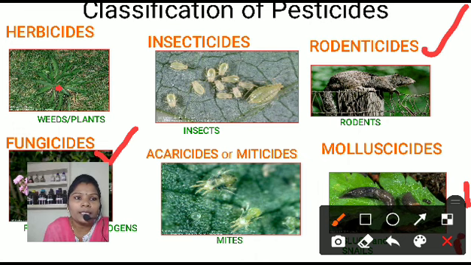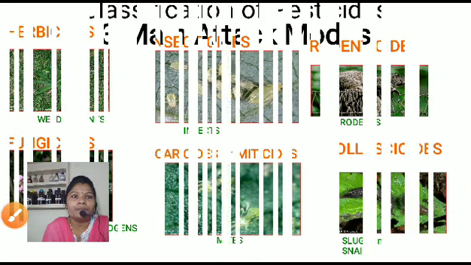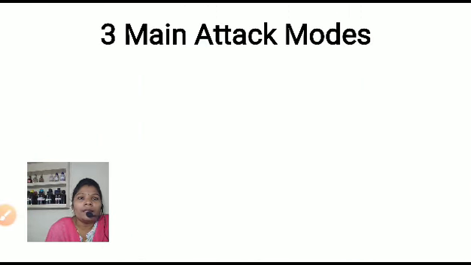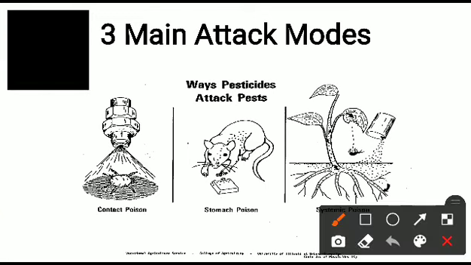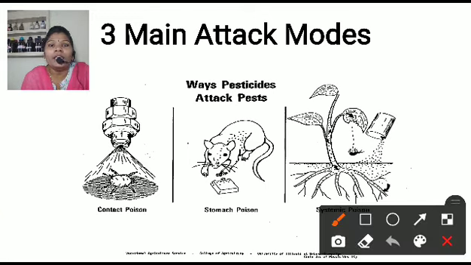Let me learn the first pesticides, that is insecticides. Here there are three main attack modes. These modes are how the pesticides attack the pest. There are three modes of action. First, that is a contact poison. Second one, that is the stomach poison, and third one, that is the systemic poison. First, what is the contact poison? Contact poison means we can directly use these chemicals on that pest, that is direct contact poison.